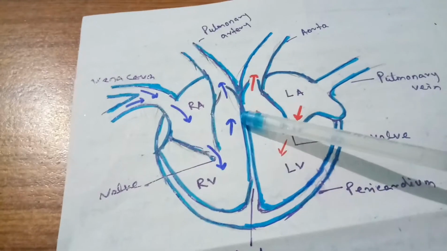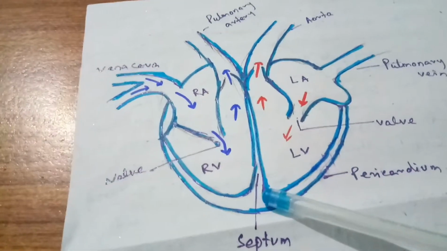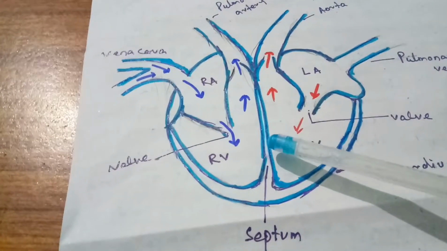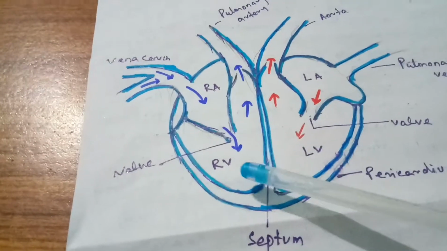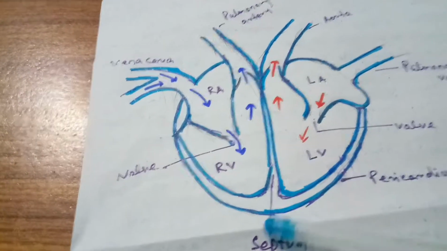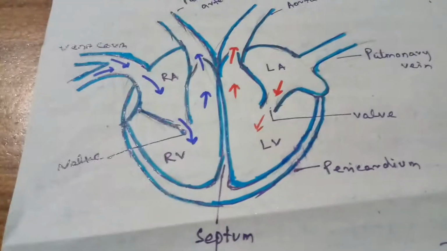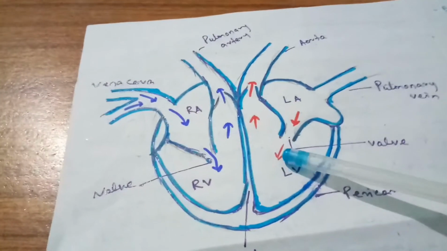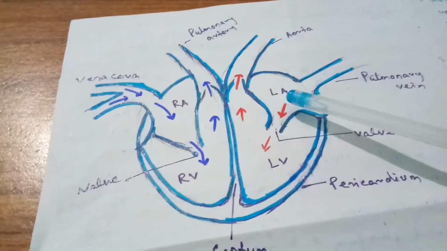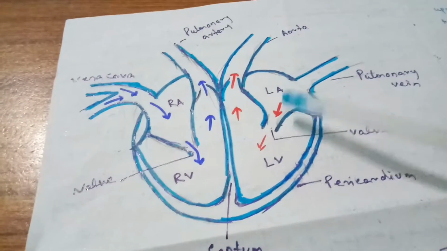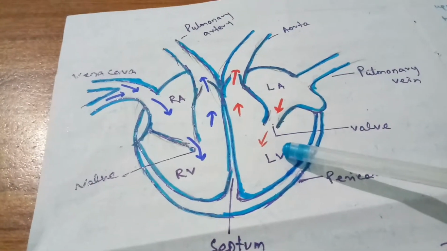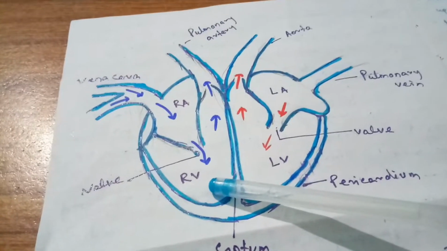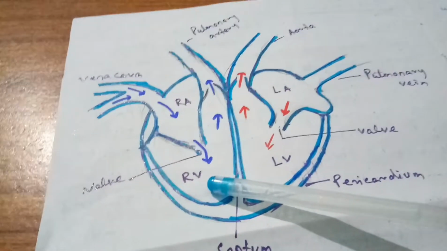Students, there is a partition wall present in the middle of the heart called the septum. This septum separates the heart into two halves, a left half and a right half. This helps to keep oxygenated and deoxygenated blood separate. In the left half there are two chambers, the upper chamber called the left atrium and the lower chamber called the left ventricle. On the right side, the upper chamber is called the right atrium and the lower chamber is called the right ventricle.